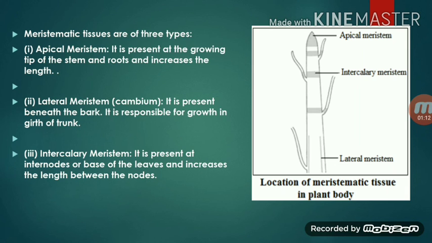All right. Next is the intercalary meristem. It is present at the internode or base of a leaf and increases the length between the knots. See in the diagram where it is located. It is present at the internode or base of a leaf, and it is responsible for increasing the length between the knots.